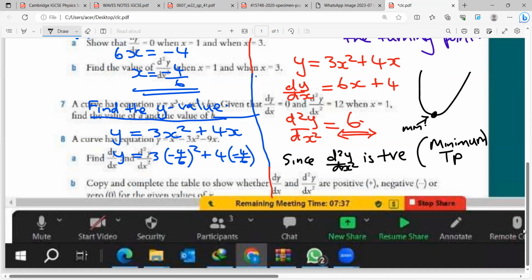It's a smiley face. If we had done our substitution, suppose our answer was 6x and our x value was minus 1, we would get minus 6. Then your answer would be negative, and that will give you a maximum turning point. Are we together? Yes, sir. So you just sub in the value of x in your second derivative. If your answer is positive, it's a minimum turning point. If your answer is negative, it's a maximum turning point.